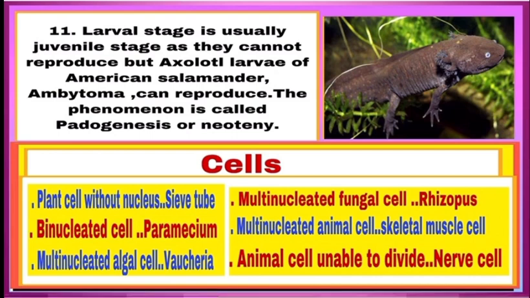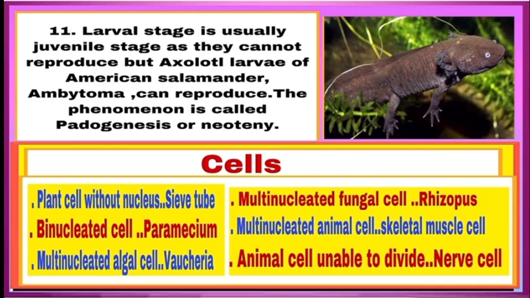Larval stage usually juvenile stage होती है. They cannot reproduce, but axolotl larvae of Ambystoma, an American salamander, can do reproduction in larval stage only. This phenomenon is called as pedogenesis or neoteny. So, neoteny is seen in axolotl larvae of Ambystoma.